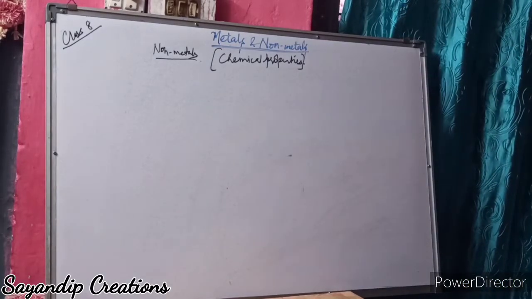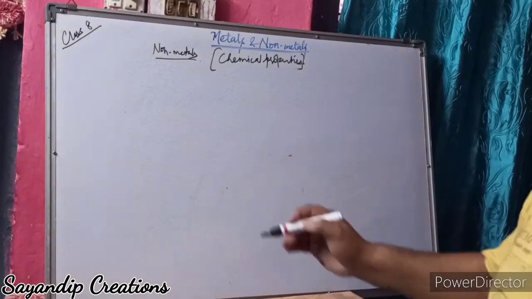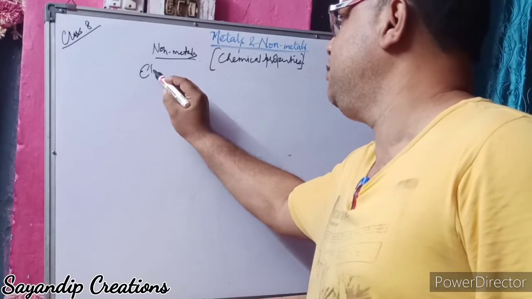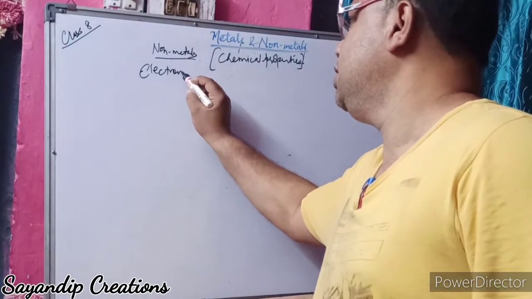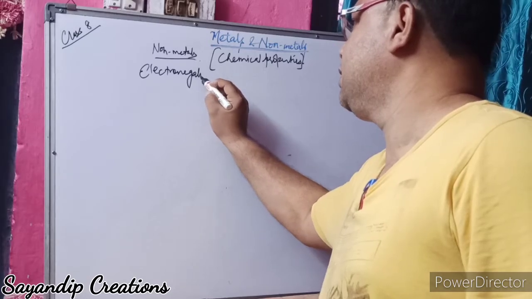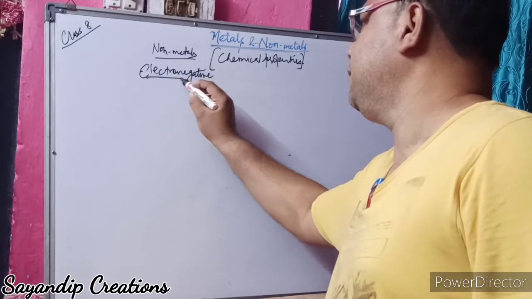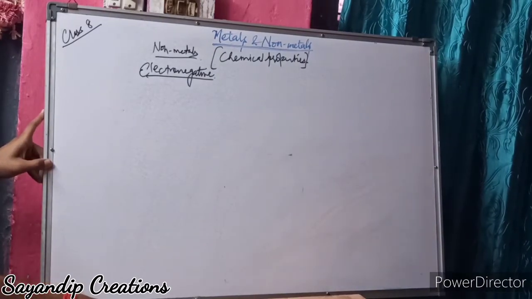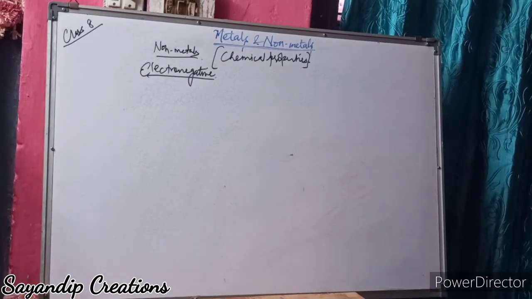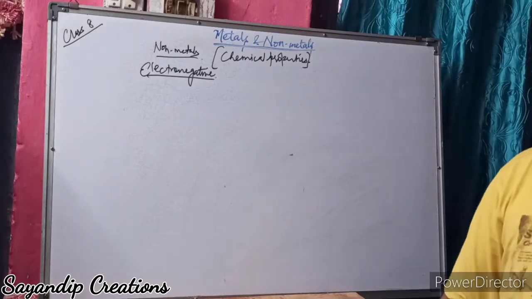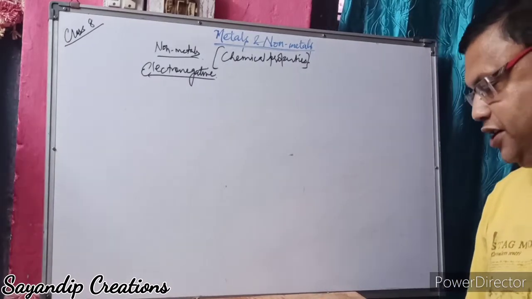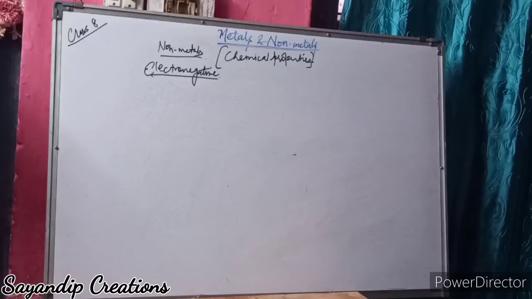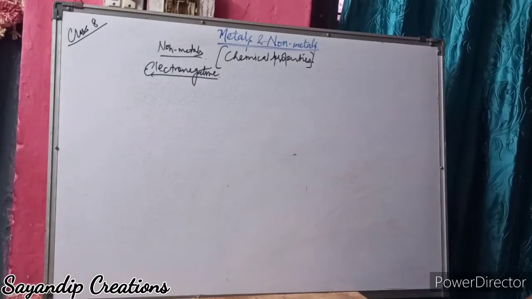The first property of non-metals is electronegative character. Non-metals are generally electronegative in nature. They have a tendency to accept electrons and form negatively charged ions.